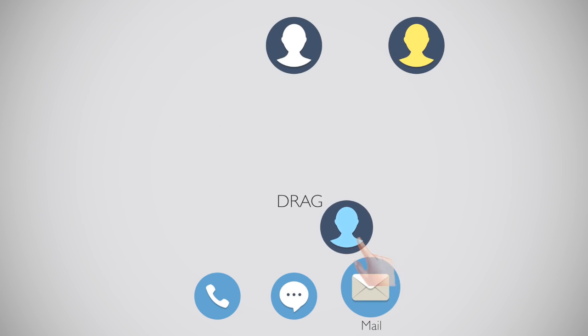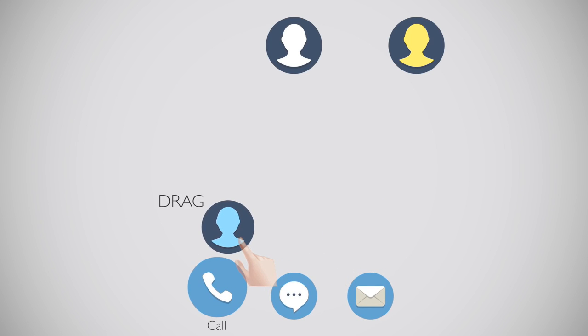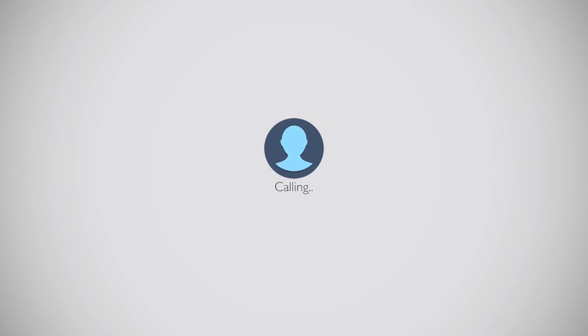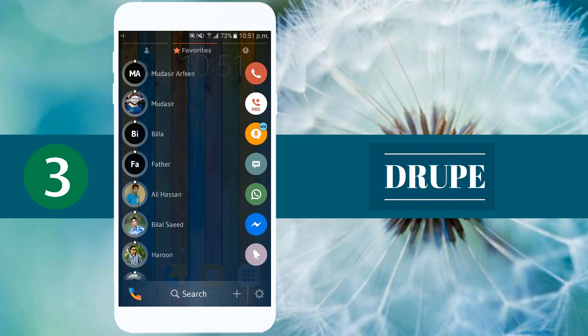Next is Drupe, which is a pretty popular app, but we believe that not everybody knows about it yet. The app is not a simple phone dialer. Instead, it combines your contacts and communication apps together. Swipe the dots to bring up the dialer.